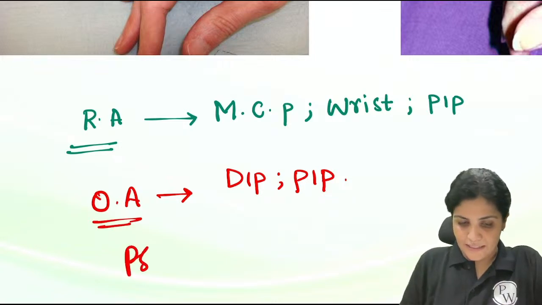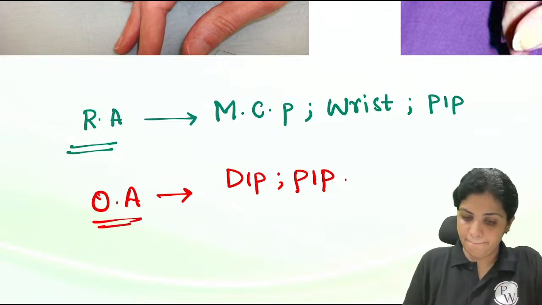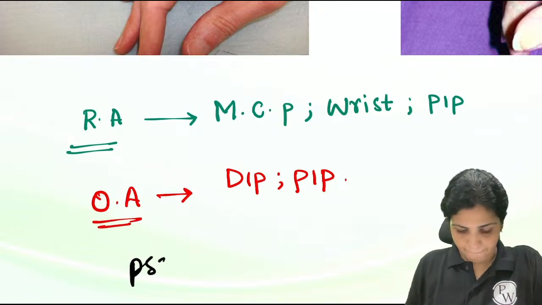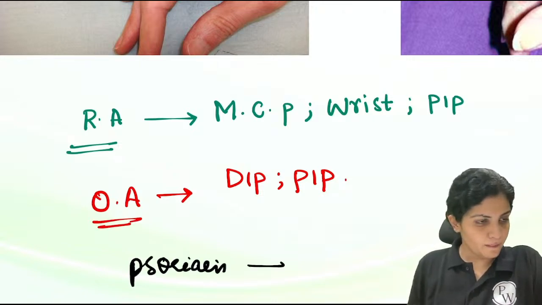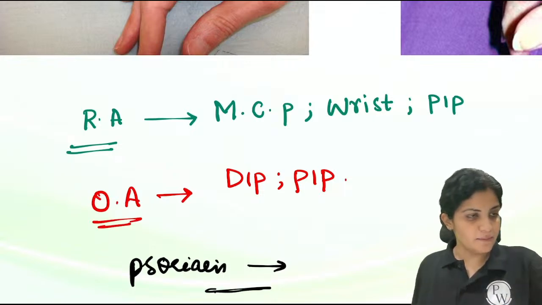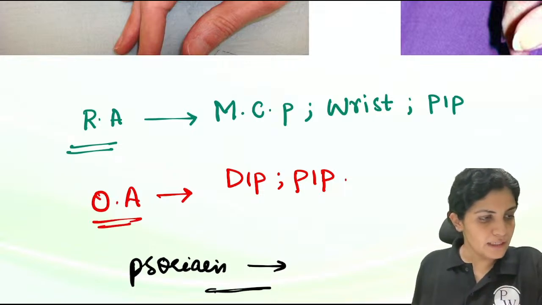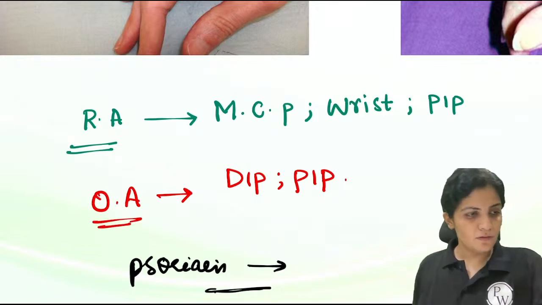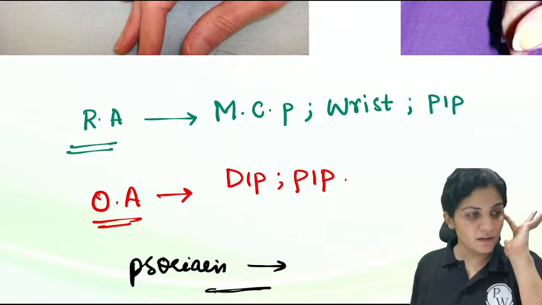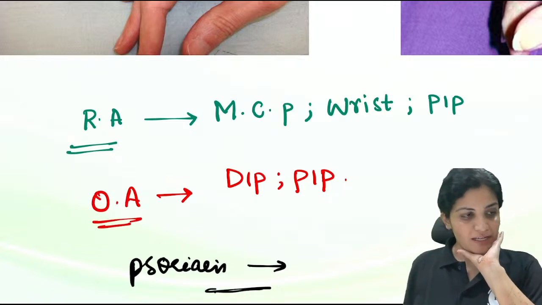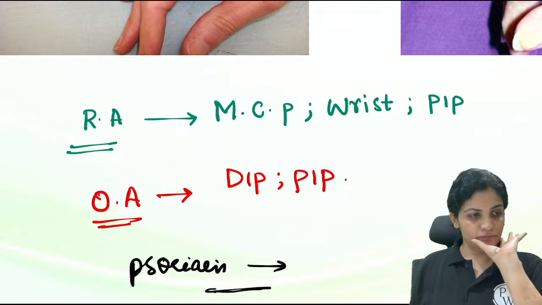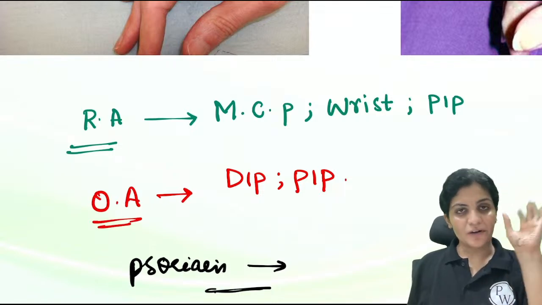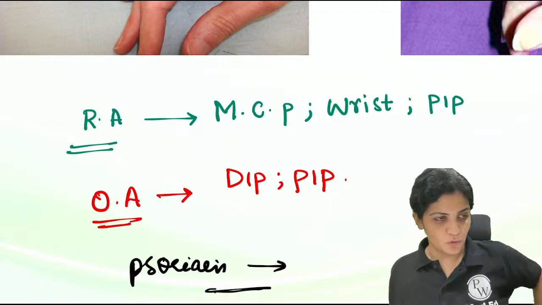In case of psoriasis, can somebody answer that? Psoriasis, Shri. Yeah, that is fine. I'm asking which joints are mainly involved in psoriasis. Psoriatic arthritis, what is the most common joint which is involved?